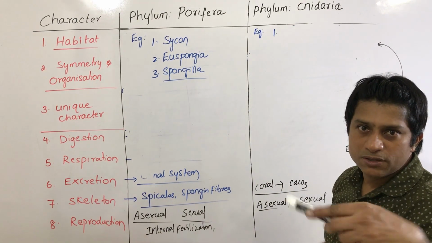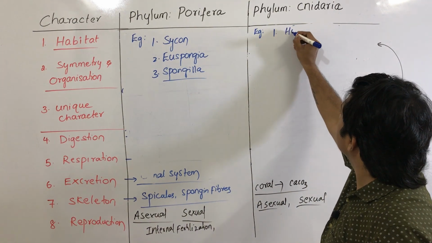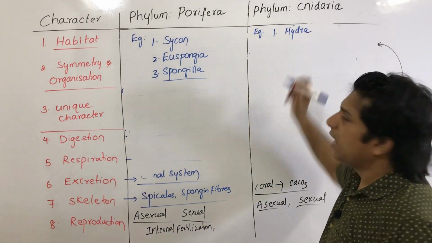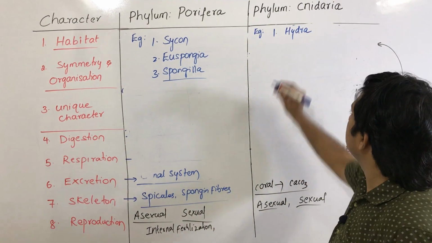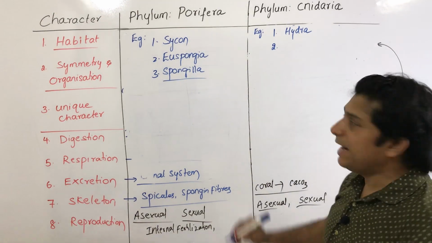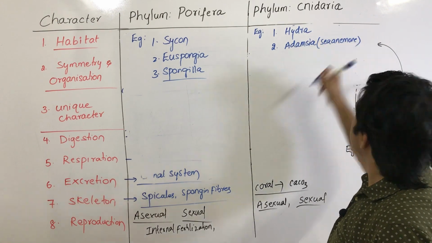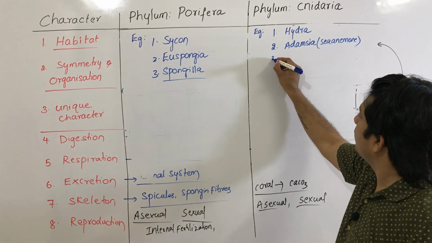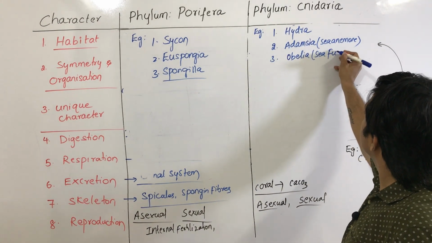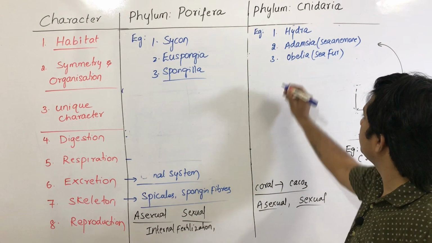first, already we have discussed the freshwater form, Hydra. Hydra is called freshwater polyp. Number 2, Adamsia, sea anemone. Number 3, Obelia is called sea fur.